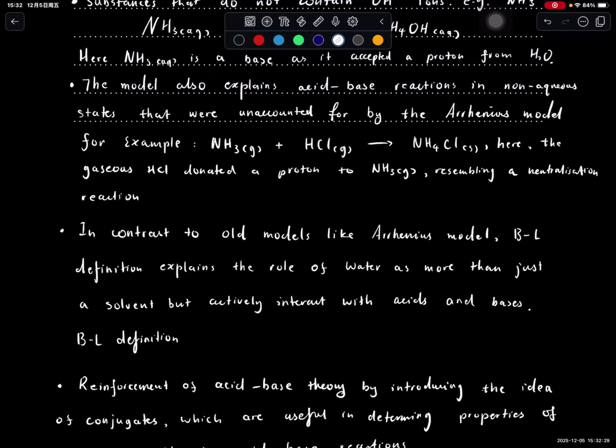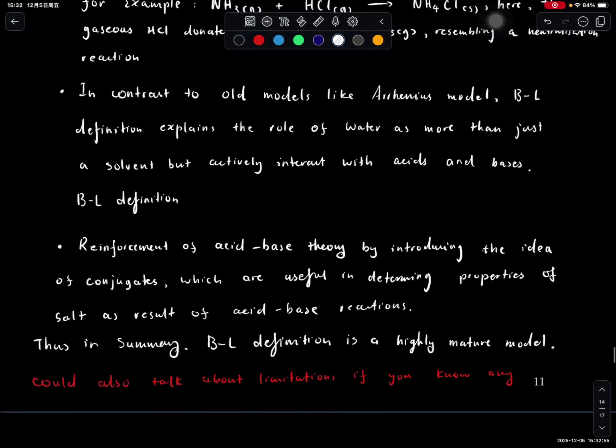It was just ionization, where the acid ionizes into two ionic components. Water had nothing to do with it. But Brønsted-Lowry says that water takes the hydrogen ion, or produces the hydrogen ion to a base. So it explains the role of water in aqueous conditions. So it gives more definition.